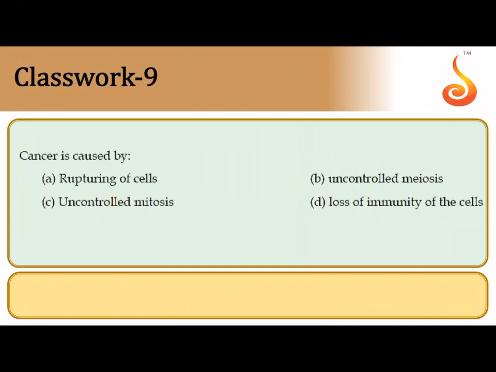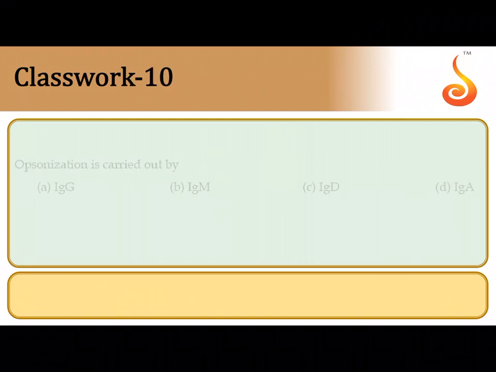The ninth question says cancer is caused by... you know that in cancer the cells are repeatedly dividing without any break. So basically cancer is an outcome of uncontrolled mitosis. The cells of the body are repeatedly dividing and that can result in cancer. So option C is the correct answer.